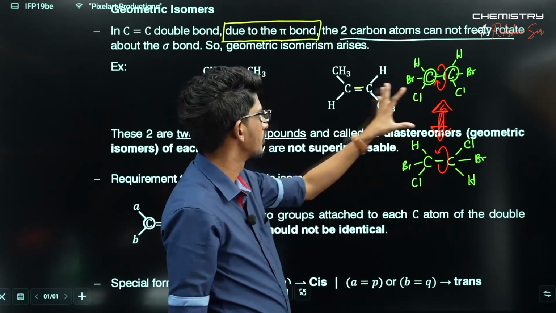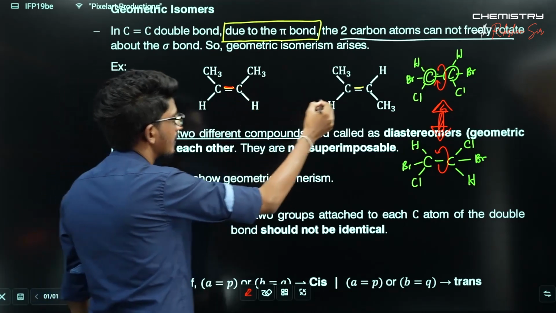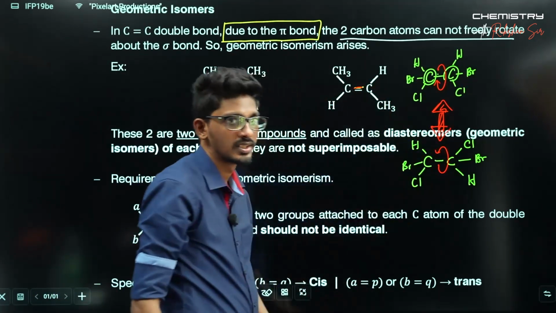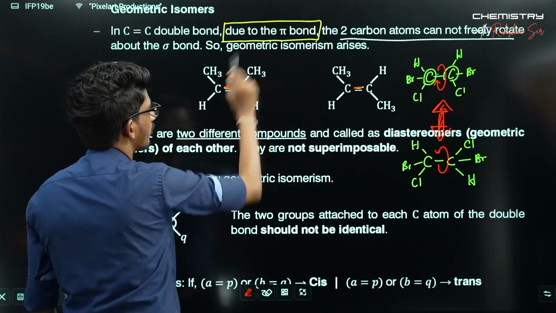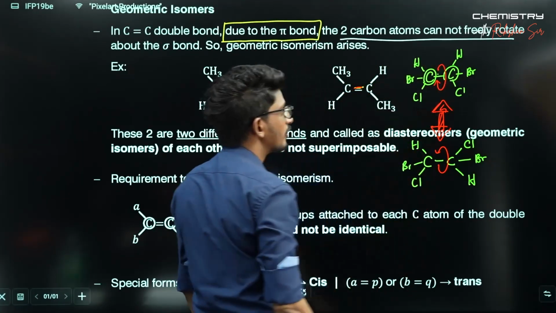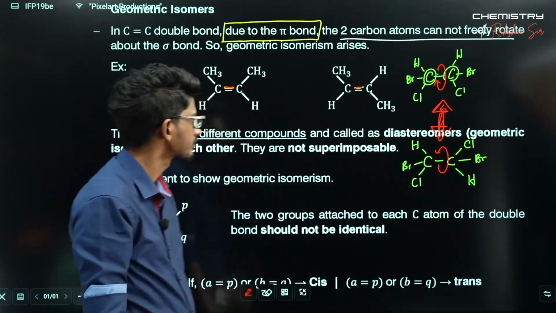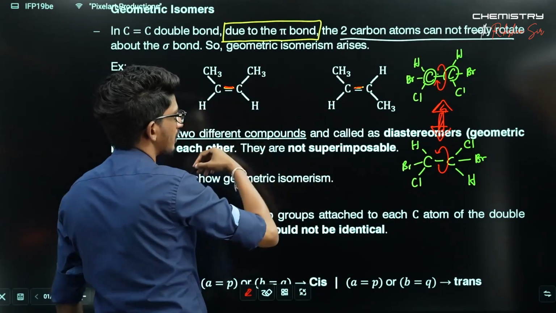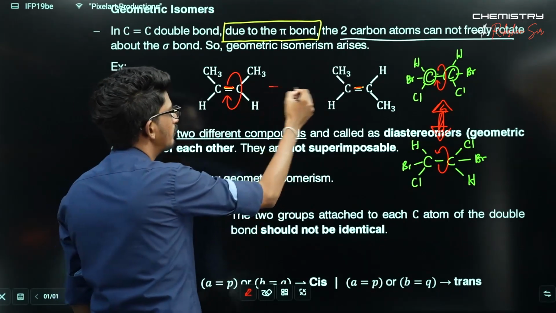But when you have a double bond like this, if you try to rotate like this, what will happen? The double bond will break. That is why it says, due to the pi bond, two carbon atoms cannot freely rotate like this. So this is not made by rotating this one. This won't give you this.